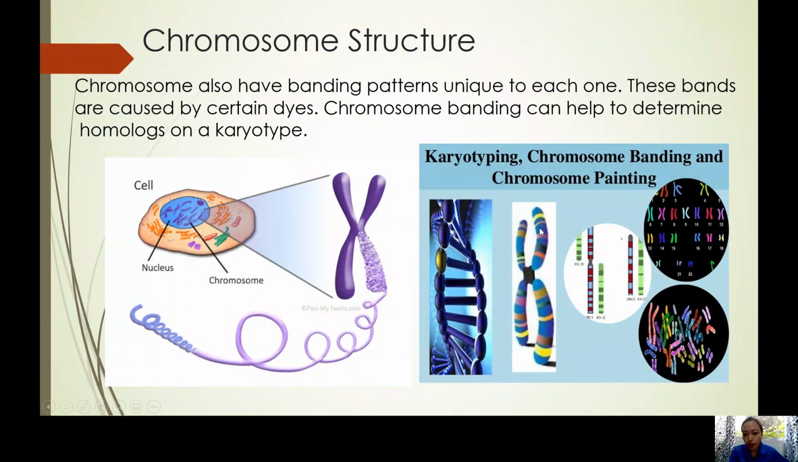Traits, like the code for the color of your eyes, the texture of your hair, and the color of your skin tone, are found here. Okay, you can also see the chromosomes. So this is a laboratory technique that is being used to help in karyotyping.